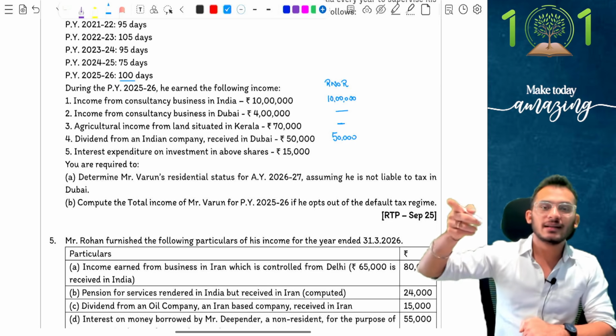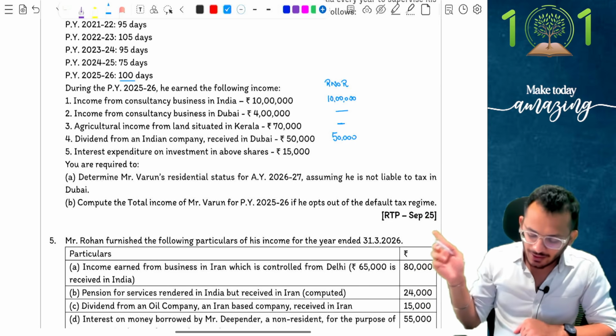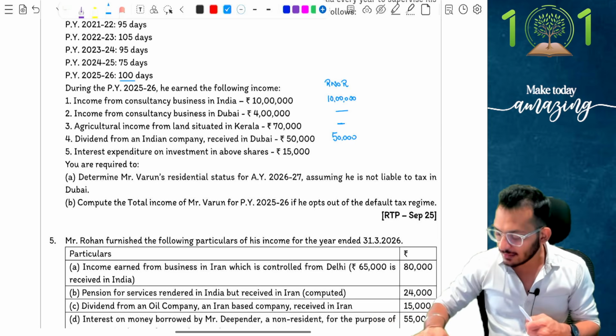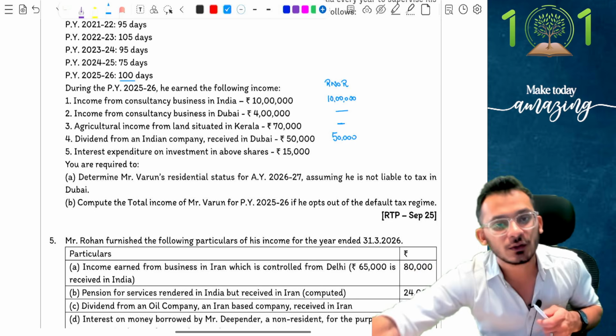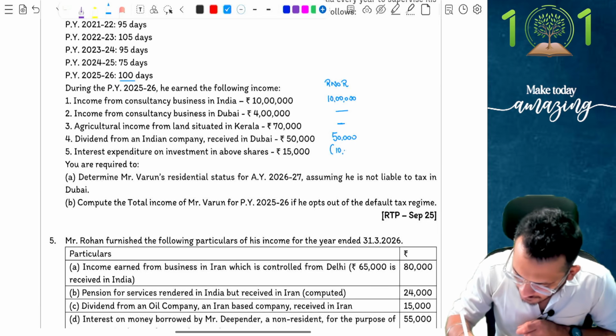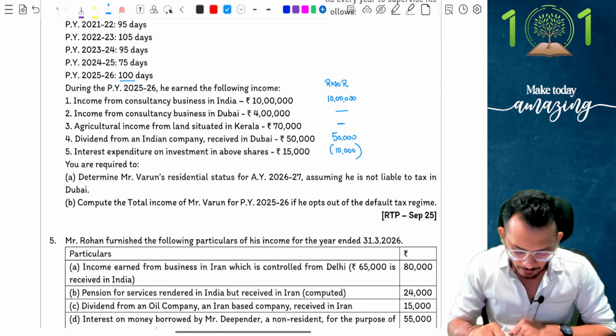Which means 20% of the dividend income is the maximum deduction that you can claim. Here, if you're getting 50,000 rupees, 20% of 50,000 makes it 10,000 rupees. So 10,000 is the maximum deduction that you could have claimed. You can't claim 15,000 rupees.